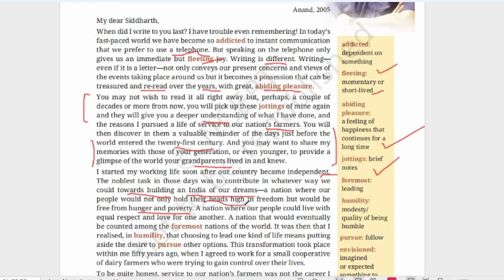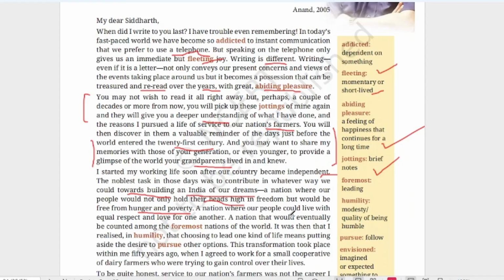Why will we hold our heads high? Because now we are the citizens of free India, but we should also be free from hunger and poverty. We are independent citizens. Also, we should see that the people are free of hunger and poverty, isn't it? So to make such a country, whatever contribution we can do, we should do it.